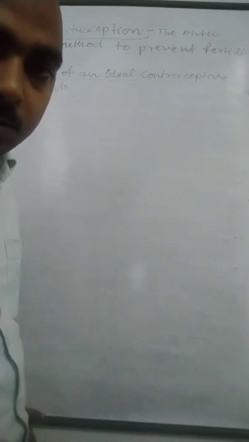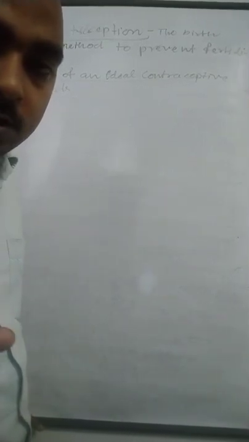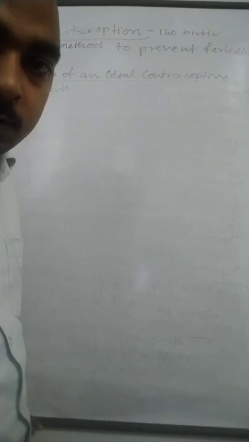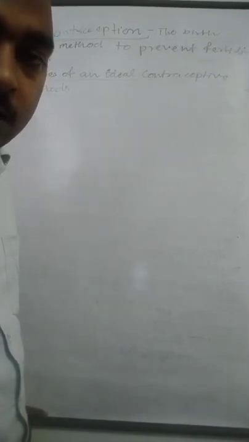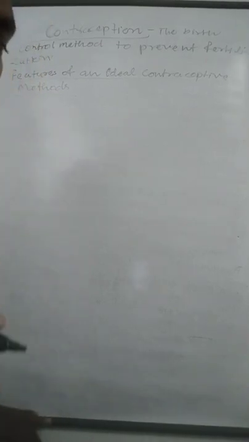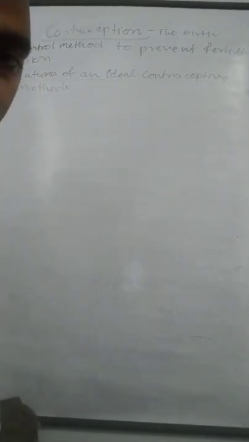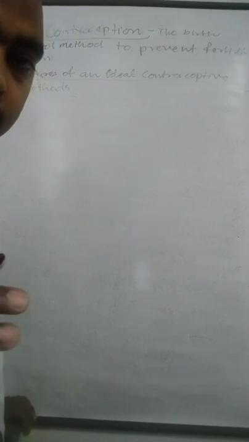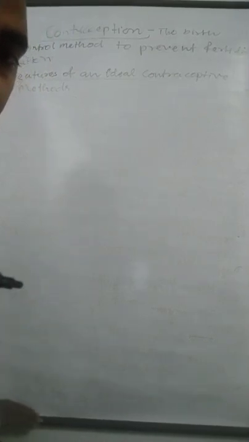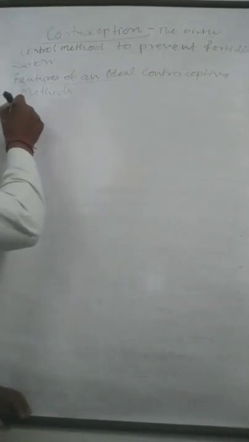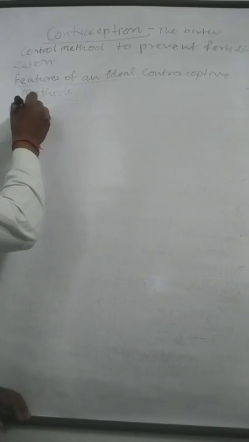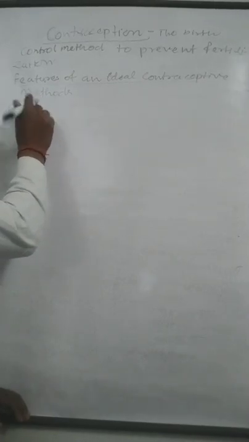All the features that we are going to discuss now need to be followed for any ideal contraception. So what are the features, what are the characteristics to be followed by an ideal contraceptive method? The first is user friendly.